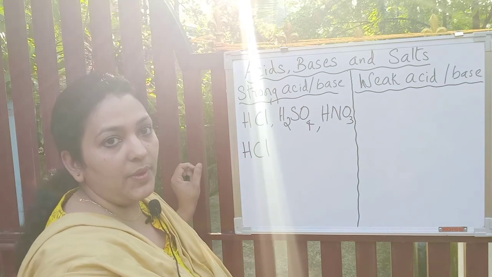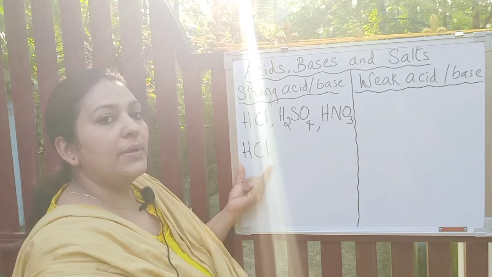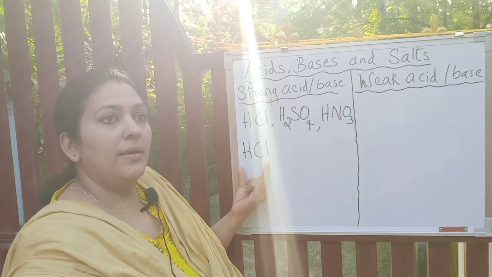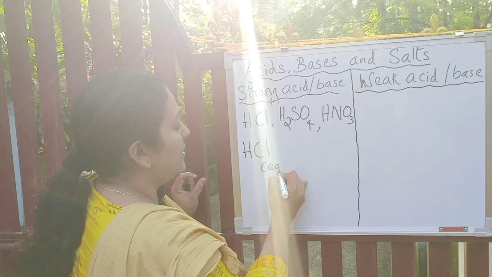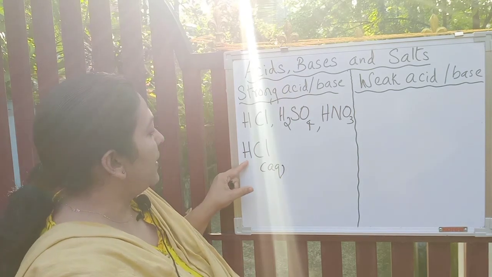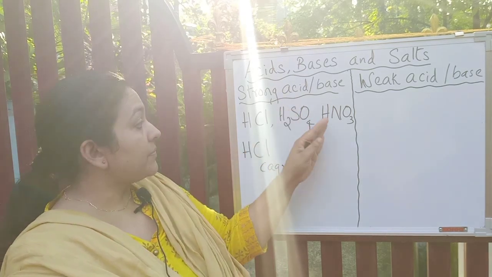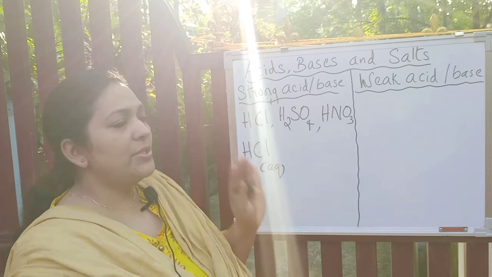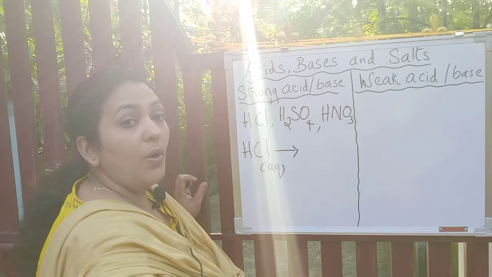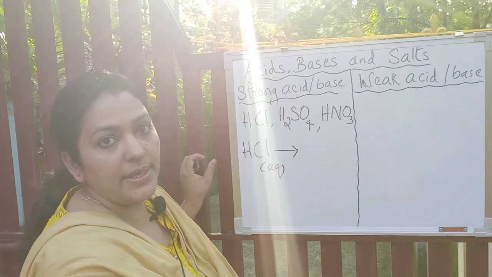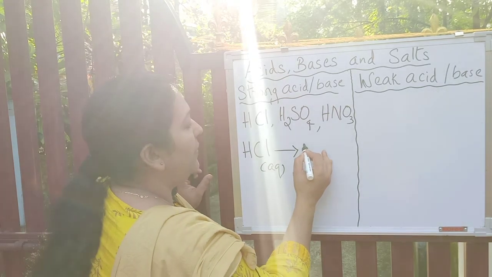Let's take hydrochloric acid. When hydrochloric acid is in aqueous solution, in the presence of water, hydrochloric acid or sulfuric acid or nitric acid, all strong acids, can ionize completely. What is ionize completely?